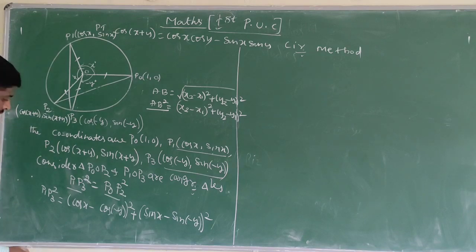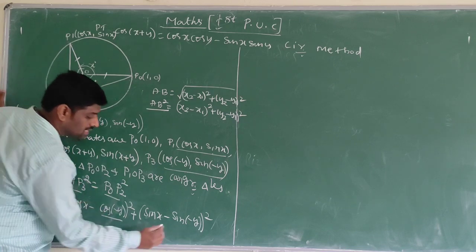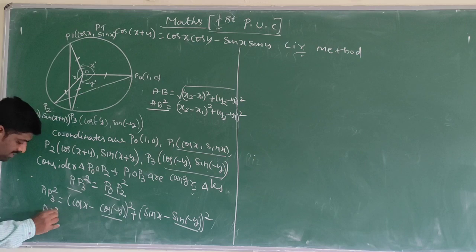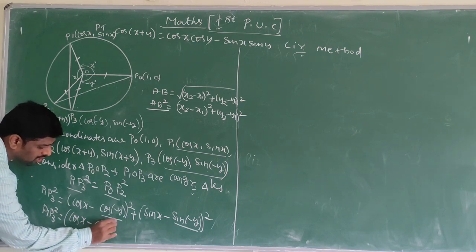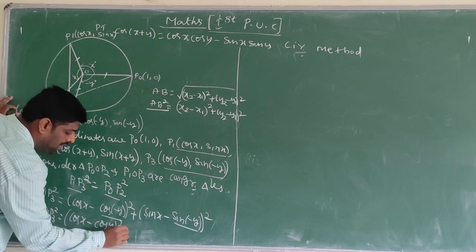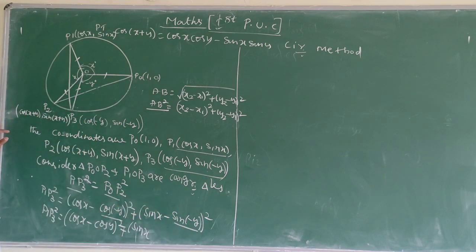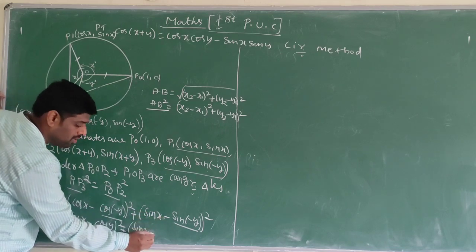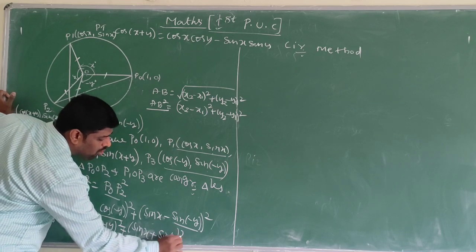Here we know that cos of minus y is cos y, and sin of minus y is minus sin y. Now P1 P3 square is equal to (cos x minus cos y) whole square plus (sin x, sin of minus y is minus sin y, minus into minus is plus) sin y whole square.